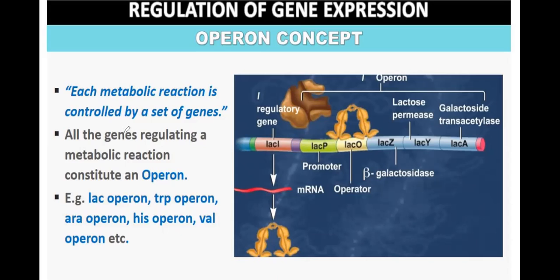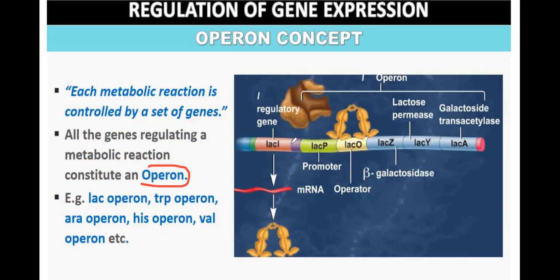There may be many genes which regulate only one metabolic reaction. All the genes regulating a metabolic reaction constitute an operon.